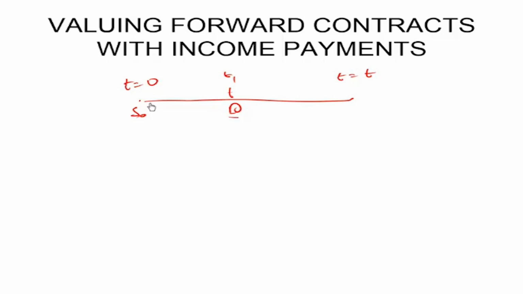And we are again asked to compute the fair forward price for an exchange that will happen at t equal to T, or we are asked to compute the strike price of this contract. Please note, the strike price is decided when? It is decided at t equal to 0. The exchange happens at t equal to T. Now, the method of pricing remains exactly the same.